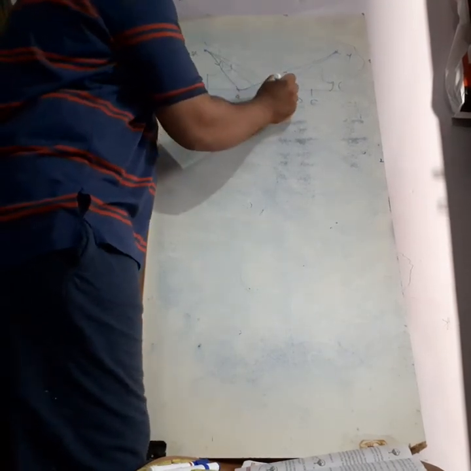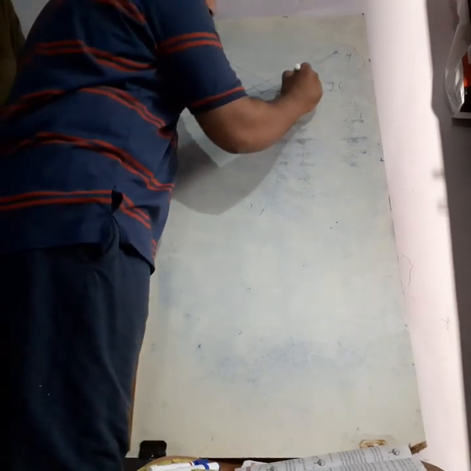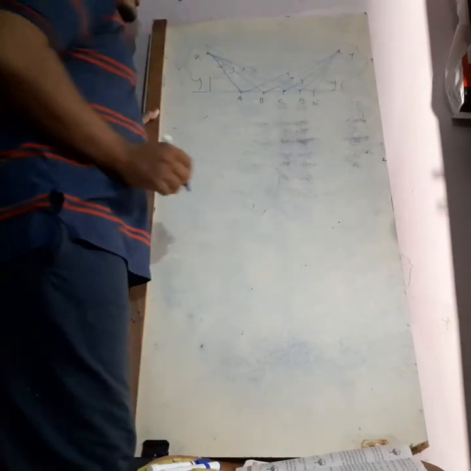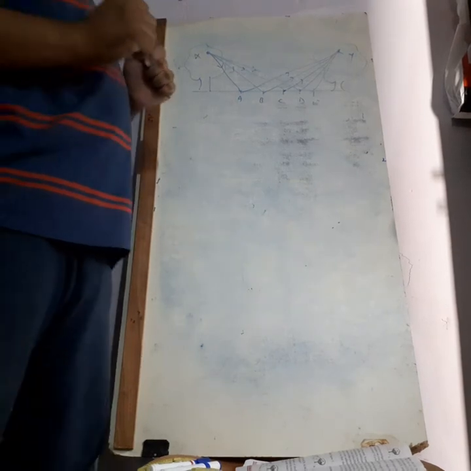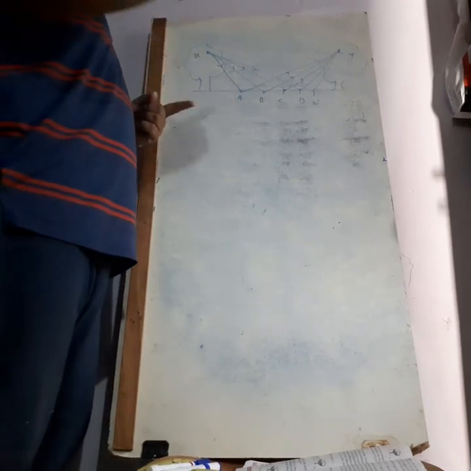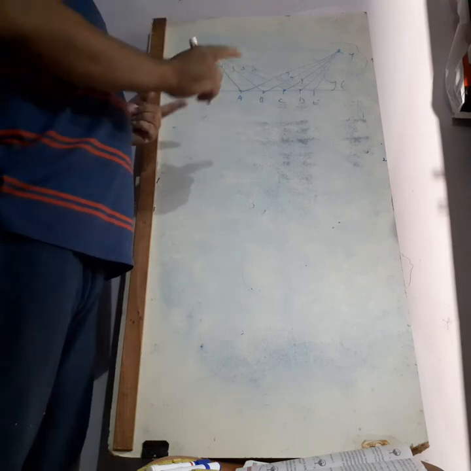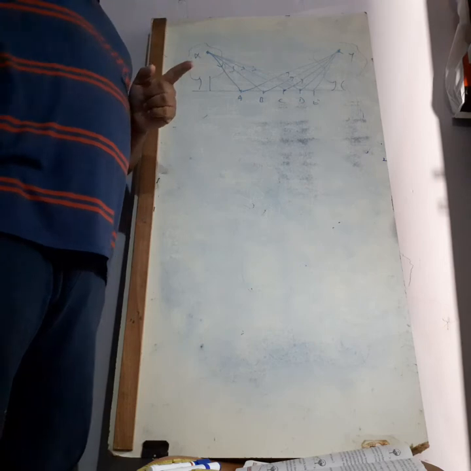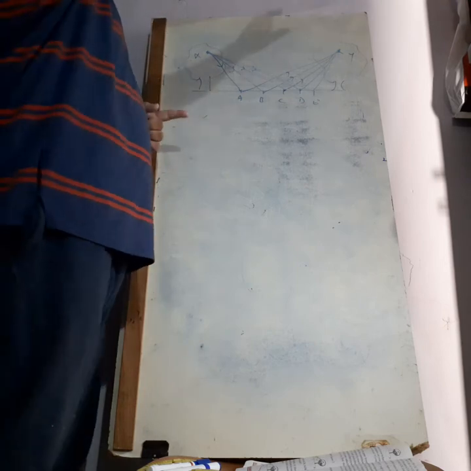Next, coming to C, the distance it travels in reaching here is almost equal. Here it is more, here it is less. In this case also it is more, it is less. Which path will be chosen by the crow? I already said the light travels in a straight path, and I want to explain this based on the concept of light. Where the distance is equal, the crow can easily come, pick the grain and take it easily.